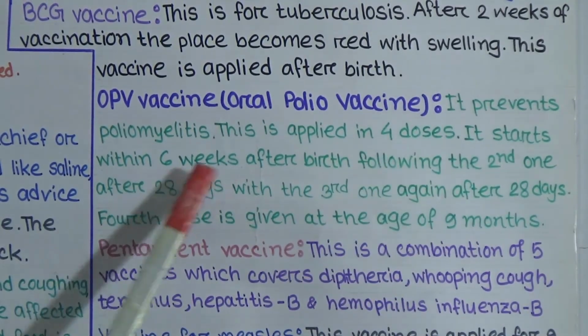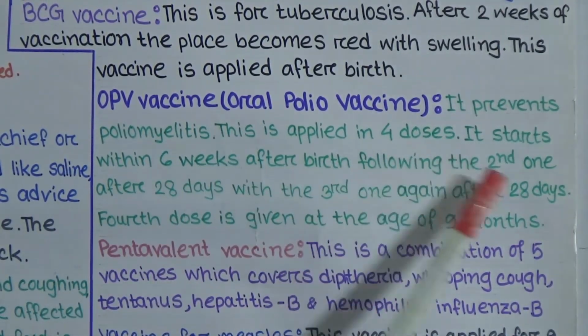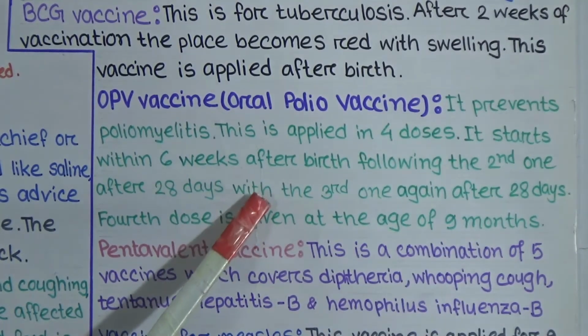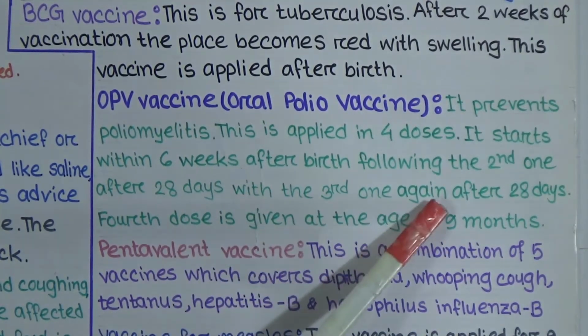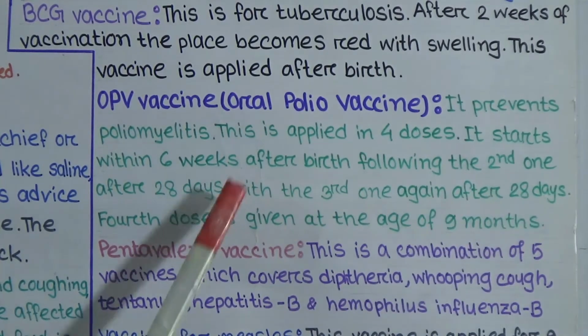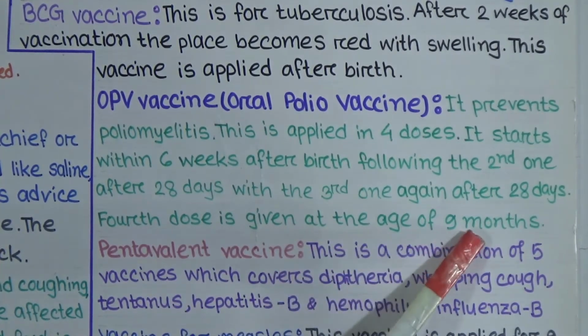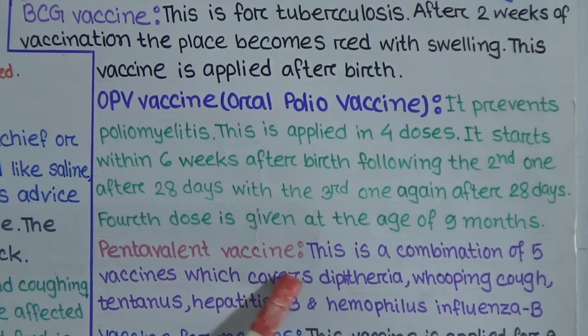It starts within 6 weeks after birth, followed by the second one after 28 days, with the third one again after 28 days. The last dose is given at the age of 9 months. Next, pentavalent vaccine. This is a combination of 5 vaccines, which covers diphtheria, whooping cough, tetanus, hepatitis B, and Haemophilus influenzae B.